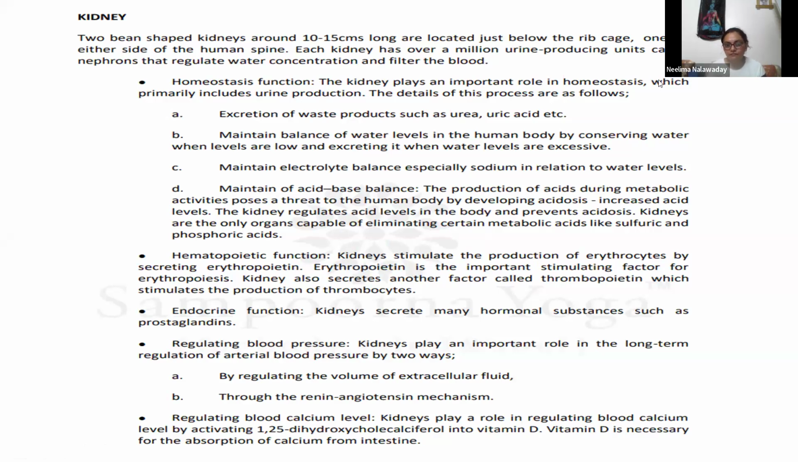And we have kidneys that have over millions of tiny nephrons that regulate water concentration and filter the blood. They are tiny filters located inside the kidney called nephrons. So just keep in mind, basic structural and functional unit of urinary system is nephron. Now, how kidneys are taking part in homeostasis function. The kidney plays an important role in homeostasis. So what does it do? Urine production is the major function.